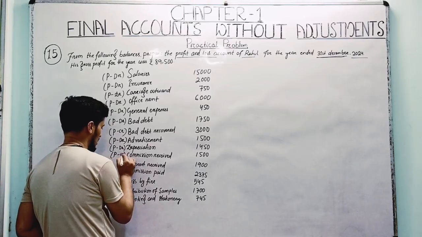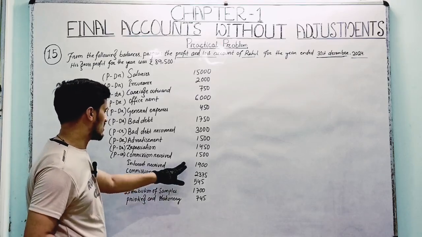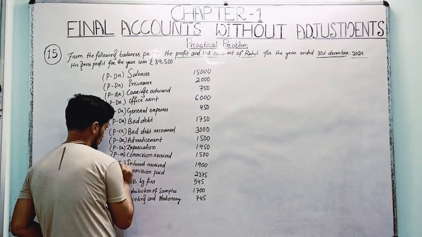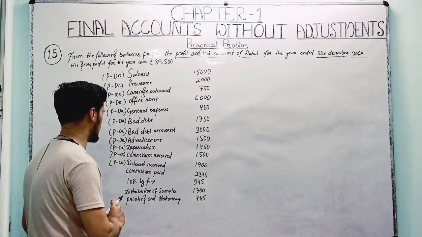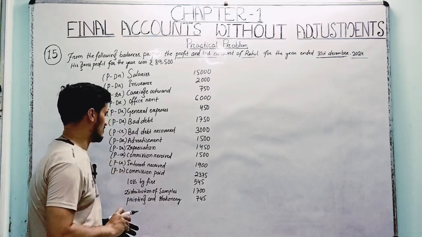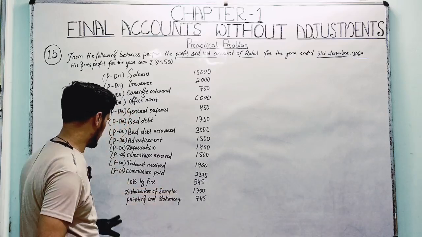It will charge the credit side of the PL account, right? Interest received is also income, 1900, so it will be credited to the PL account. Commission paid means it's an expense, so here it will be charged to the debit side of the PL account, 2375.